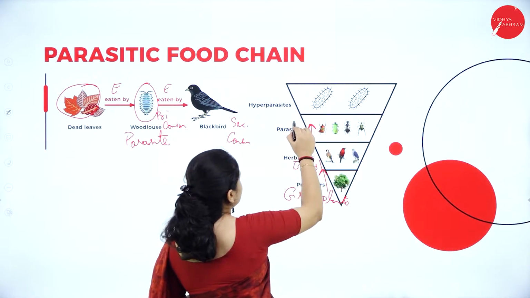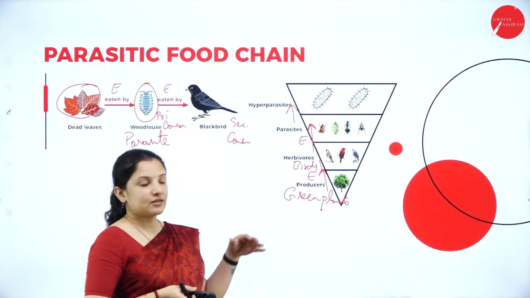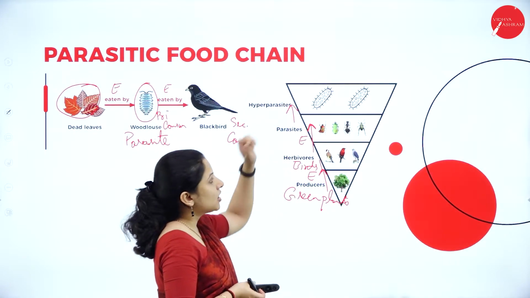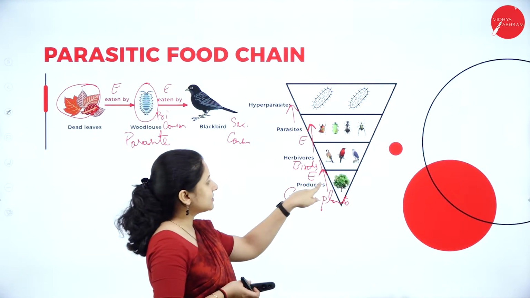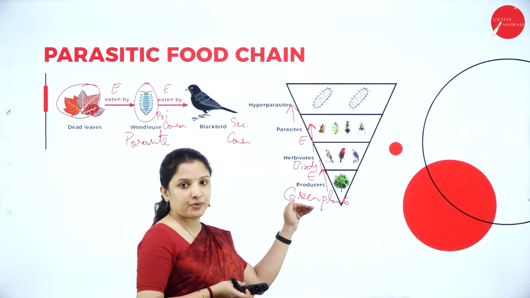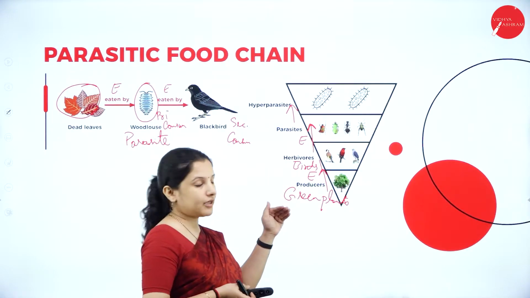Next, from the parasites, it will move to the hyperparasites. Those are the organisms which feed on the parasites. So here also energy is moving. Now you can ask me, why is this pyramid upside down? This is called a downright pyramid. The earlier one that we showed was an upright pyramid. This is a downright pyramid.